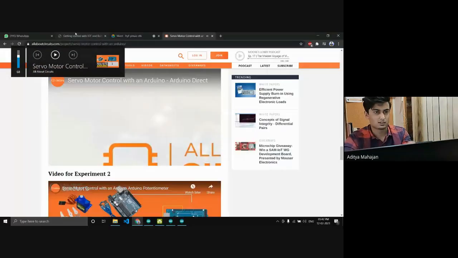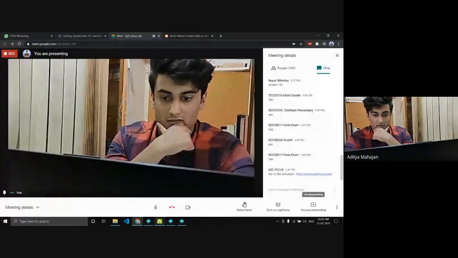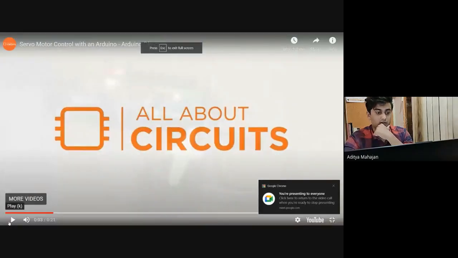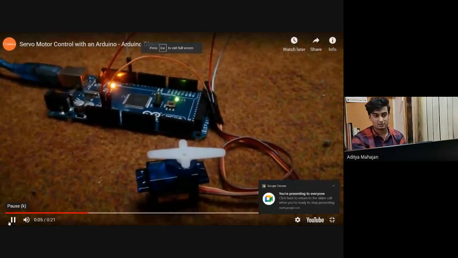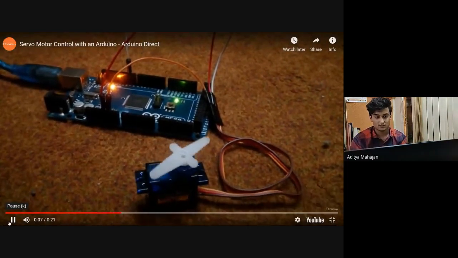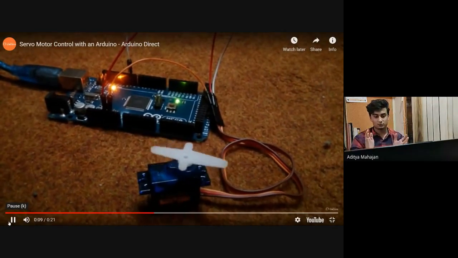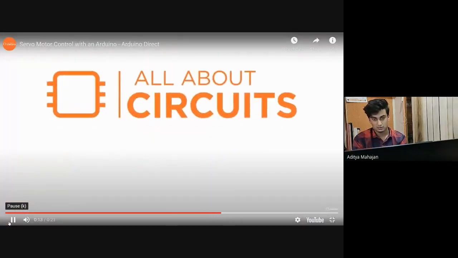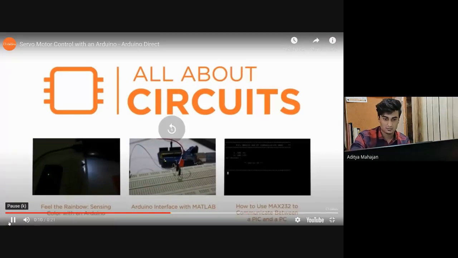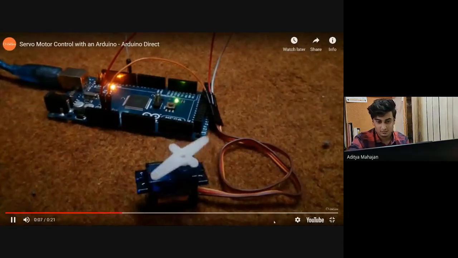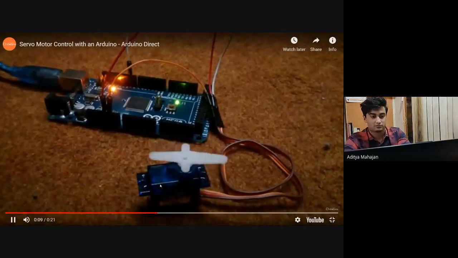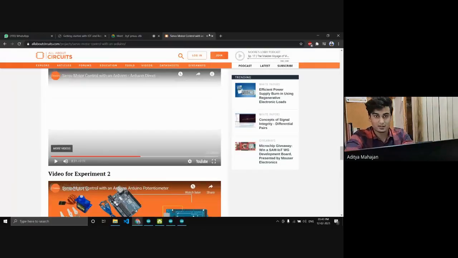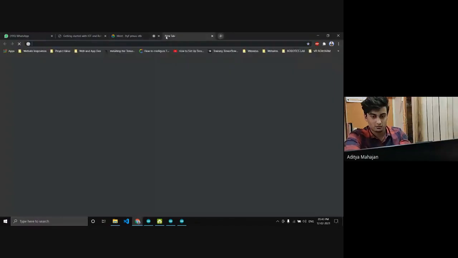Okay, guys, can you see the video? Yes, yes. So yeah, it's as simple as that. You just program the motor to move to a certain angle. Basically, that's it. This is a servo motor. You write the code to move it to a certain angle, which you define in the code.